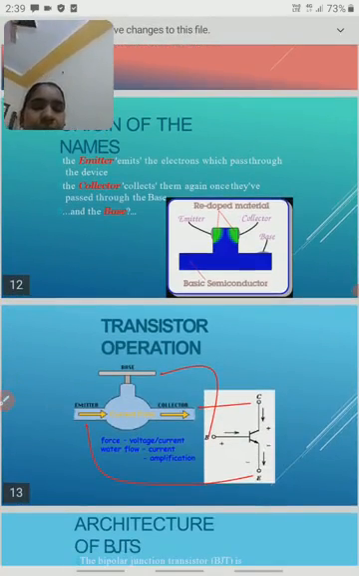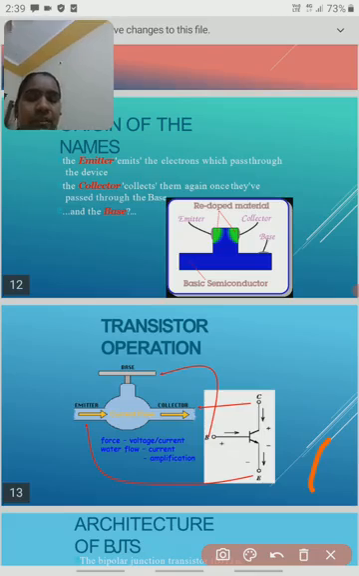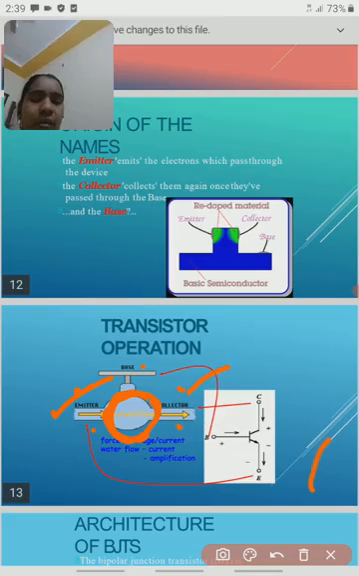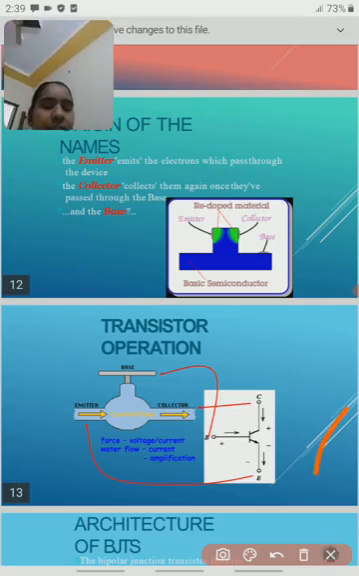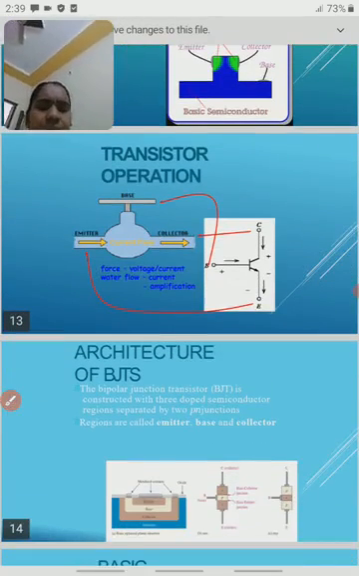Now, transistor operation. This is the emitter, this is the base, and this one is the collector. The emitter always gives the charge carriers. The main use of the base is that it allows the charge carriers, and the base also gives charge carriers to the collector. The total current, or total charge carriers, are accumulated at the collector. We will take the output at this collector.